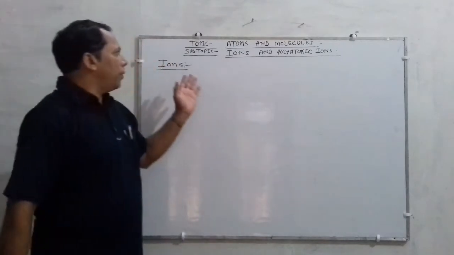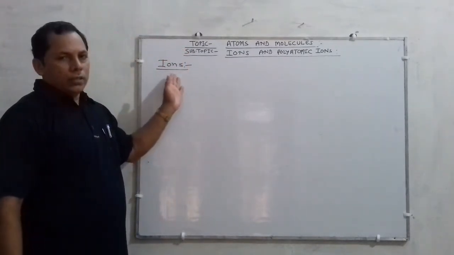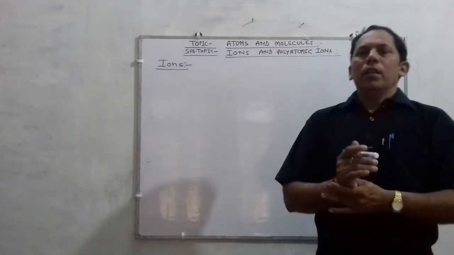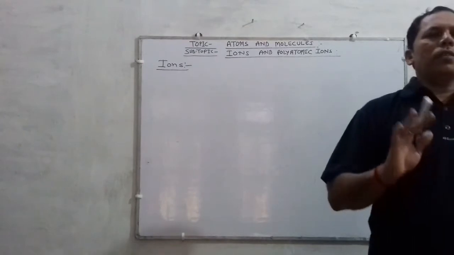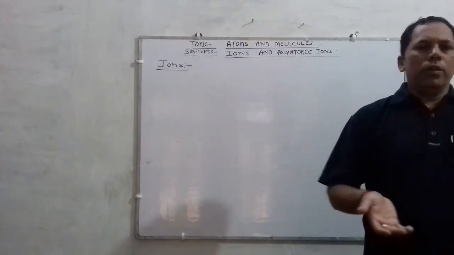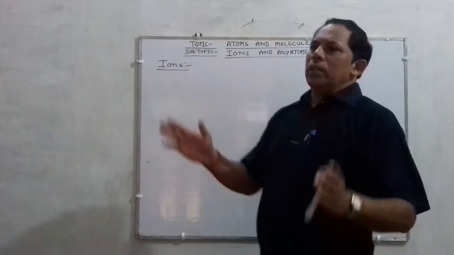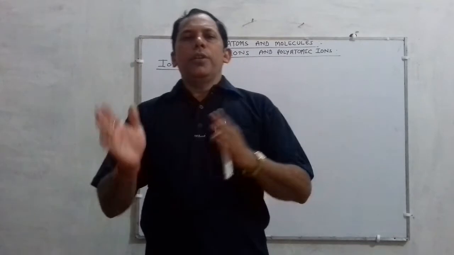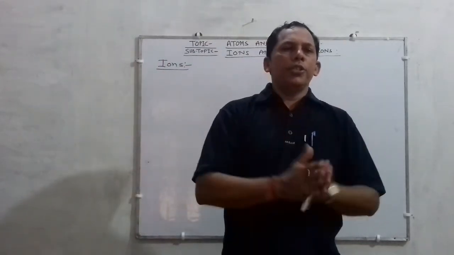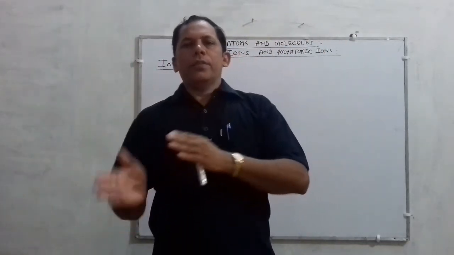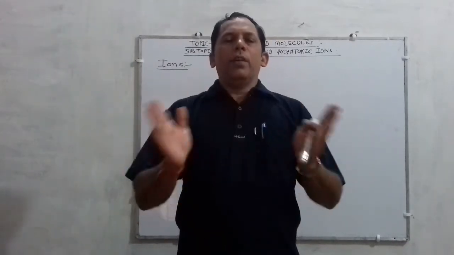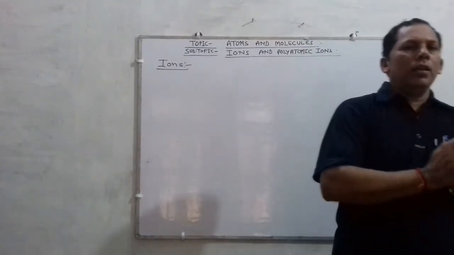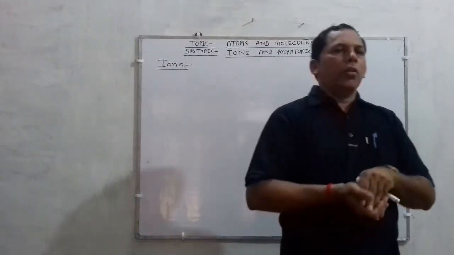First of all, what is an ion? Many times you have seen what ions are and how ions are formed. As you know, ionic compounds are generally formed by ions, and on dissociation, which means after decomposition, they break into two kinds of ions: one having a positive charge called cation and the other having a negative charge called anion.